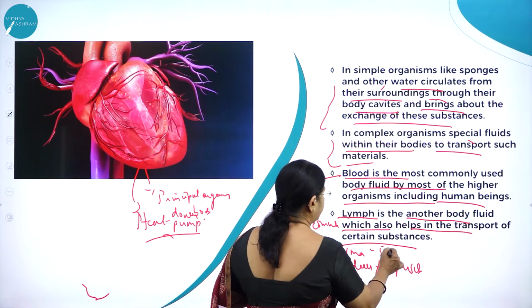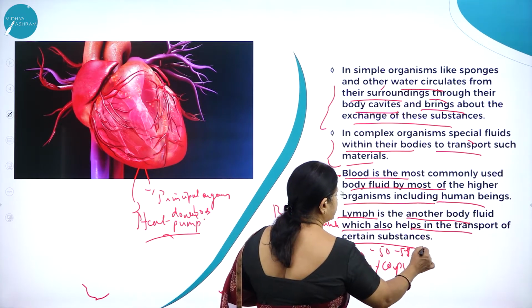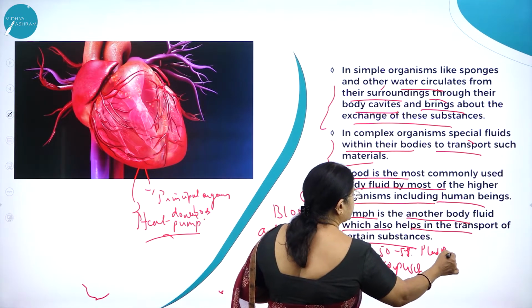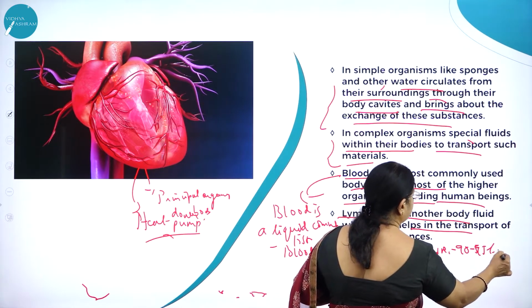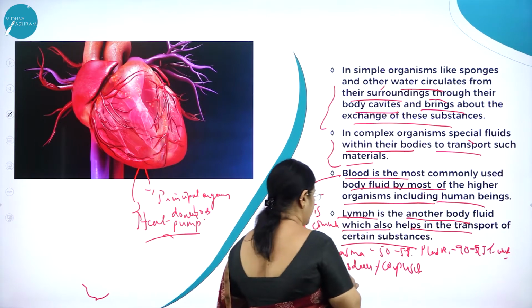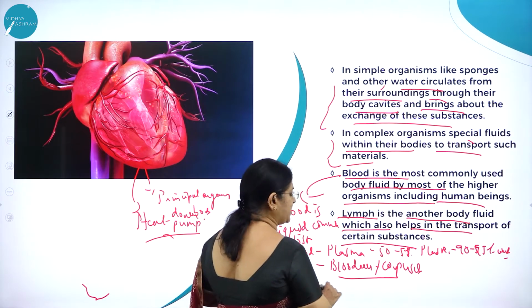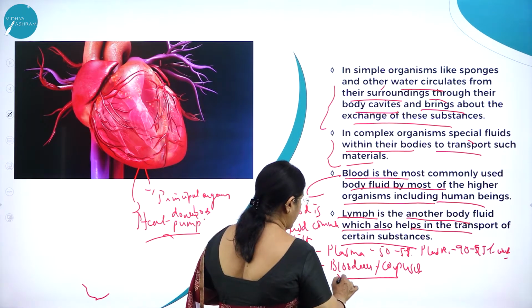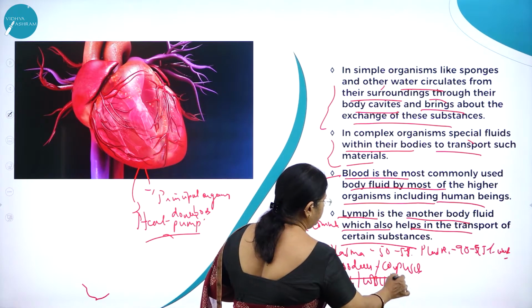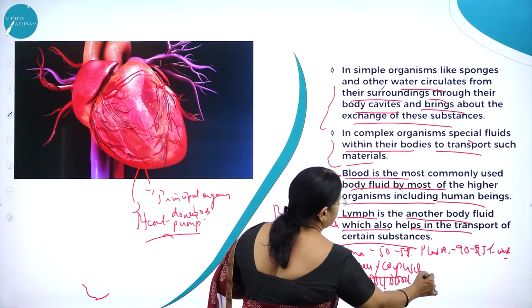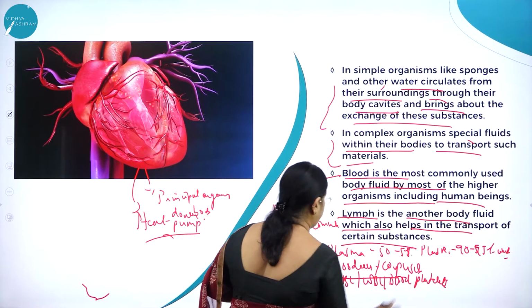So 50 to 55% is plasma, which contains 90 to 95% water. And the remaining is blood cells or corpuscles, namely RBC, WBC, and blood platelets.